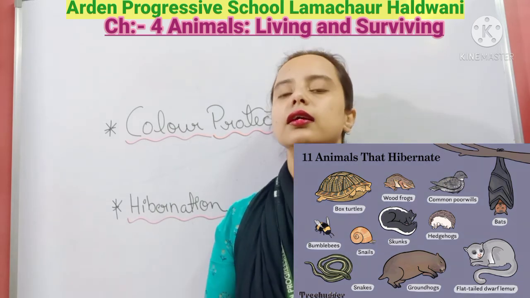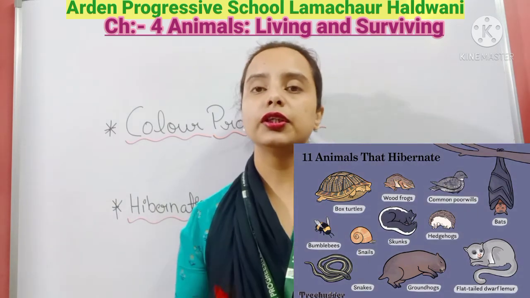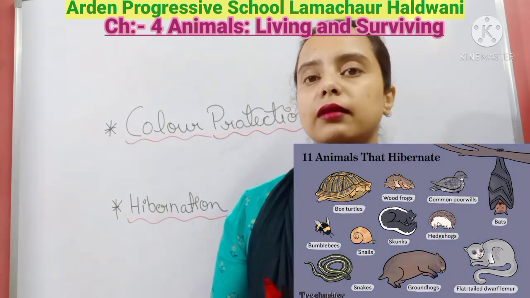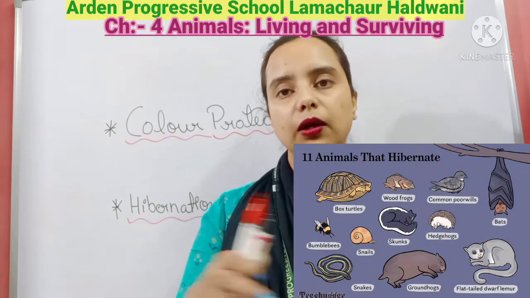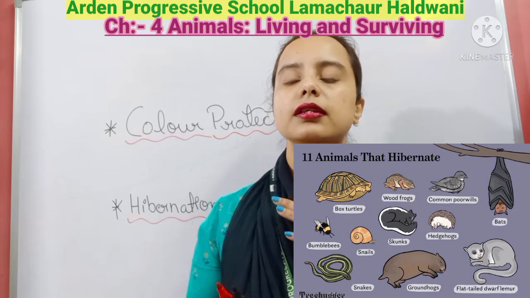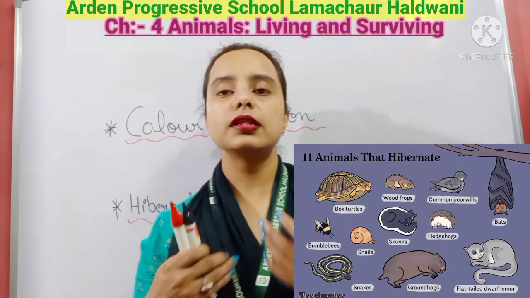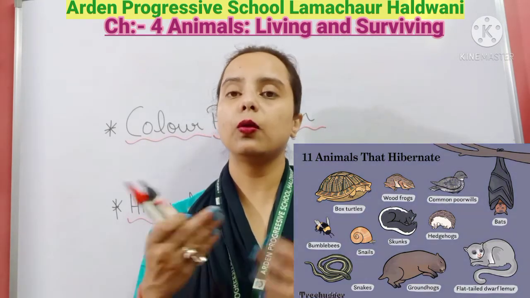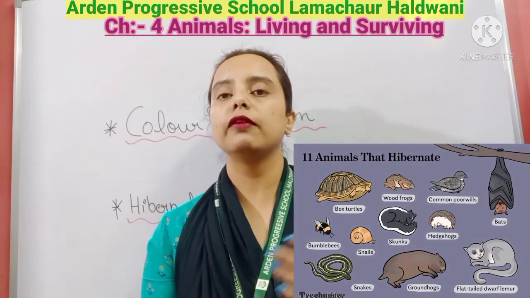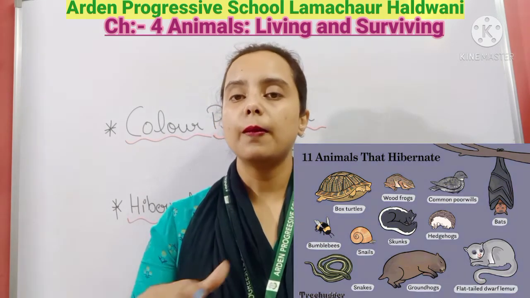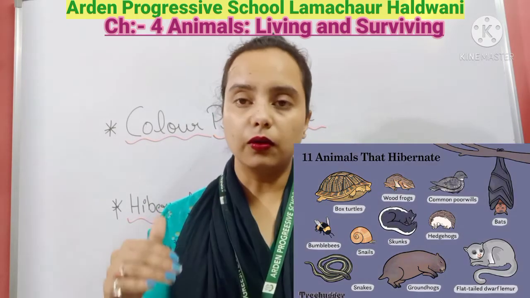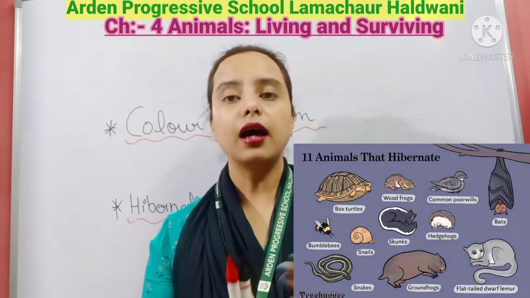So now next is the adaptation of the animals, meaning adaptation of the body according to the surroundings. What is this? You have seen that some of the animals can easily live in very cold areas, some live in hotter places, and some live in water. How is it?